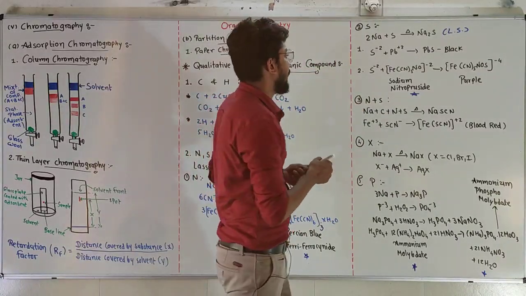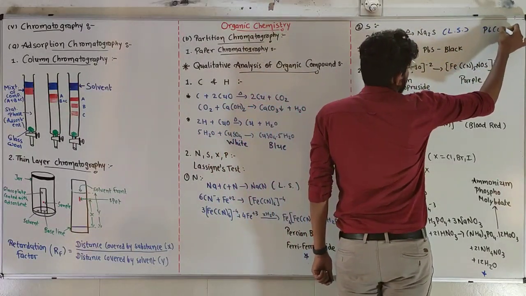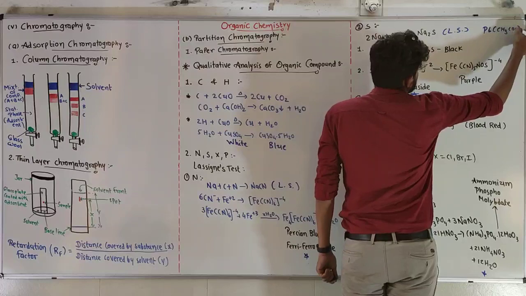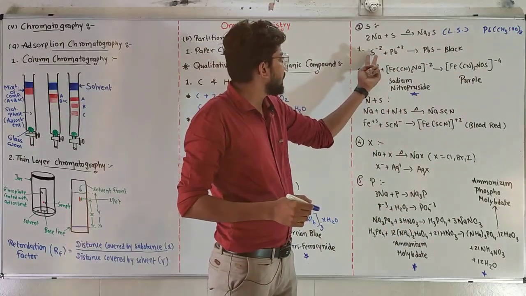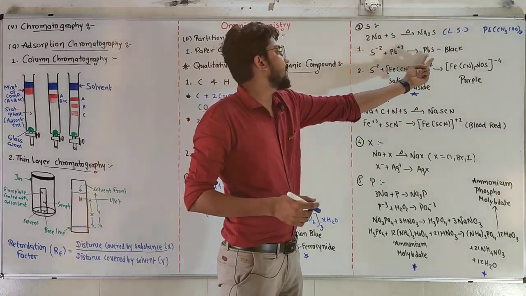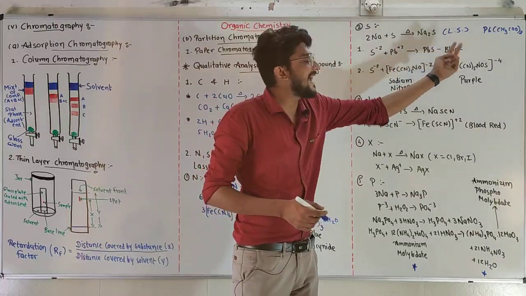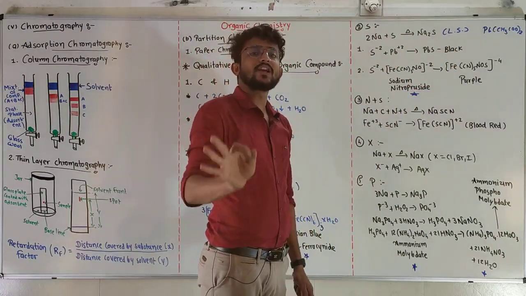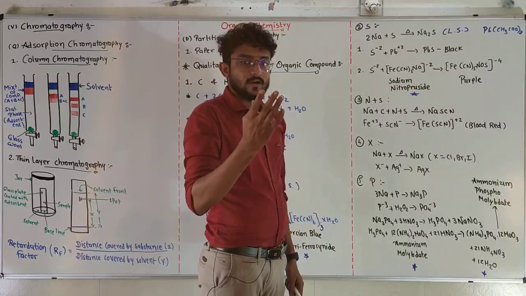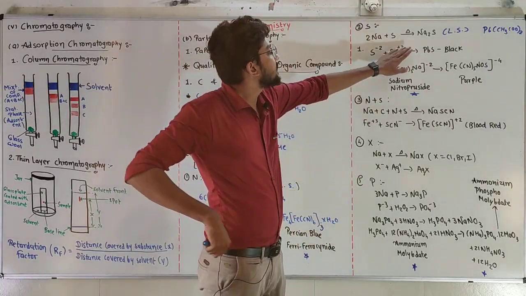After that I am going to add lead acetate, Pb(CH3COO)2. Lead and sulfur will combine, it will give me PbS, lead sulfide, which has black colored particles. PbS will be a black colored solid substance. So if my solution has any black colored substance, that means sulfur is present.